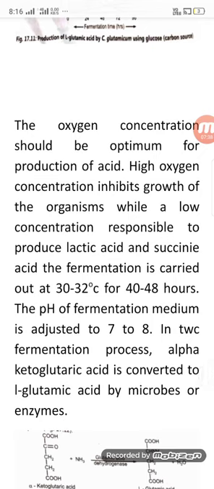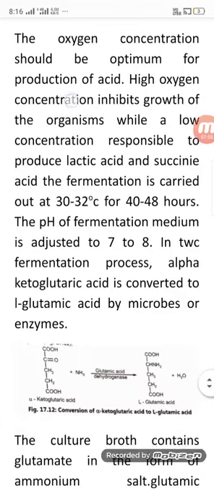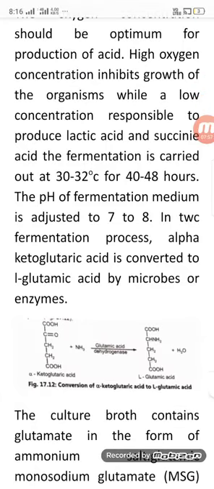Fermentation is carried out at 30 to 32 degrees Celsius, which is very important, for 40 to 48 hours. The pH of the fermentation medium is adjusted to 7 to 8. In the fermentation, alpha-ketoglutaric acid is converted to L-glutamic acid by microbial enzymes.